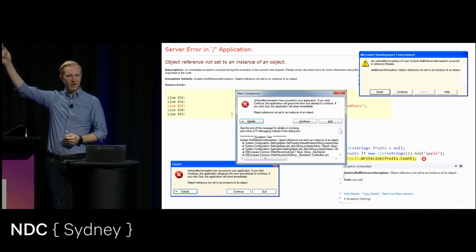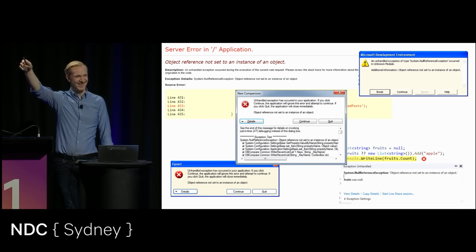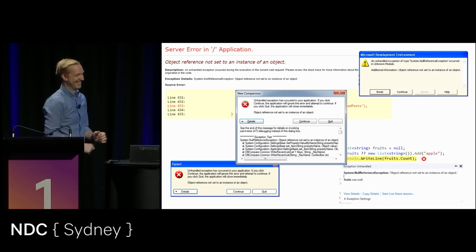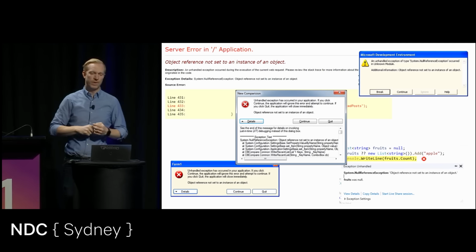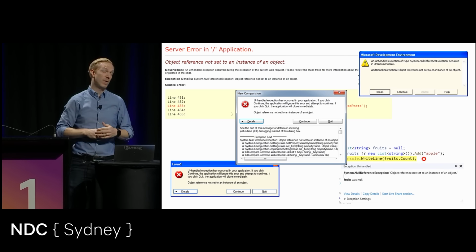Who hasn't gotten a null reference exception? You're lying. I know you are. Everyone's going to experience this at one point or another. So nullability is a problem for quite a few reasons.